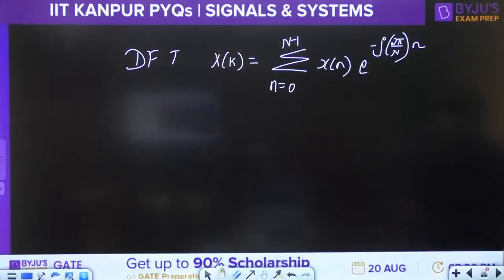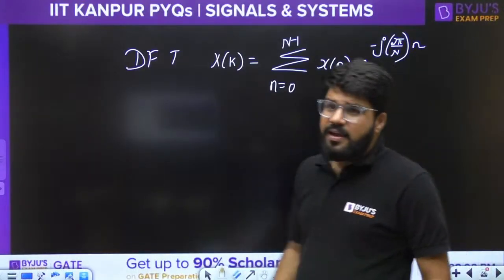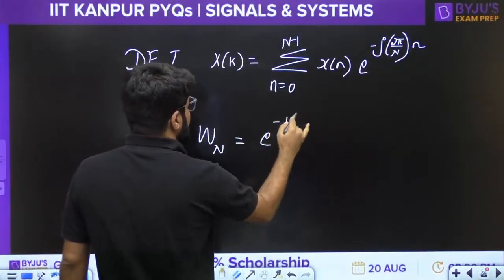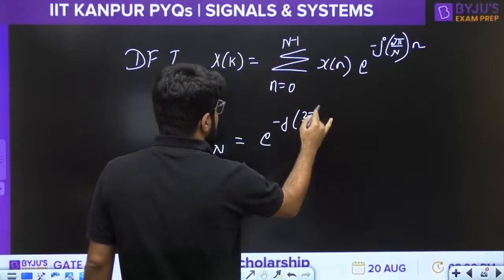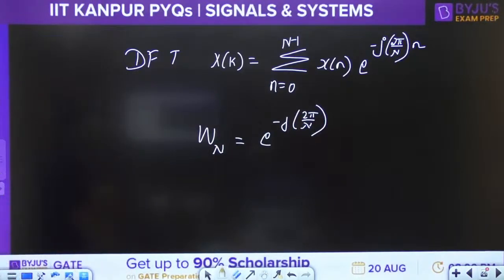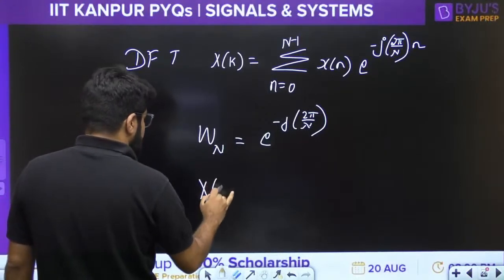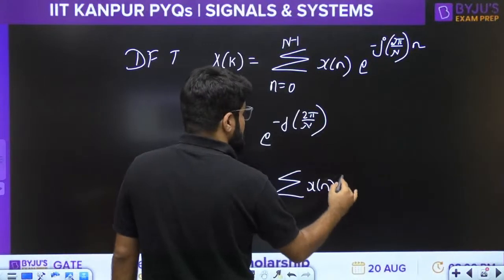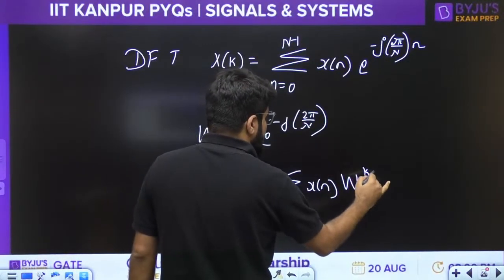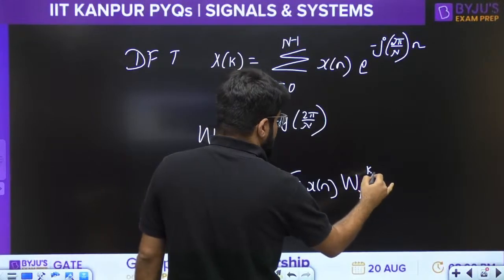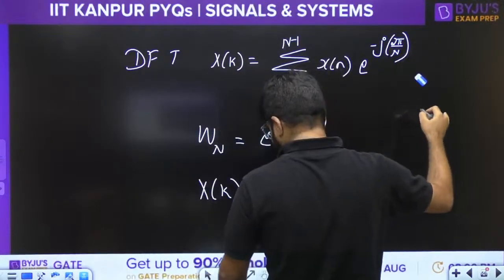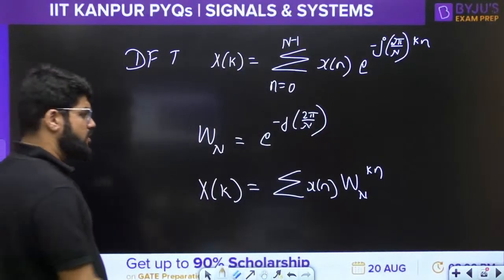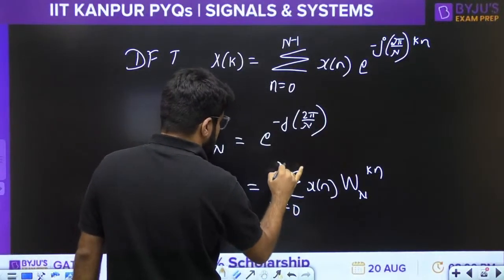Okay, this is the formula. Now here we write down that Wn is equal to e power minus j 2 pi by n, which is the nth root of unity. That is what we call the twiddle factors also. Then the DFT will become X(k) is equal to the summation of x(n) Wn raised to the power kn, for n equal to 0 to n minus 1. Sorry, I missed k here.